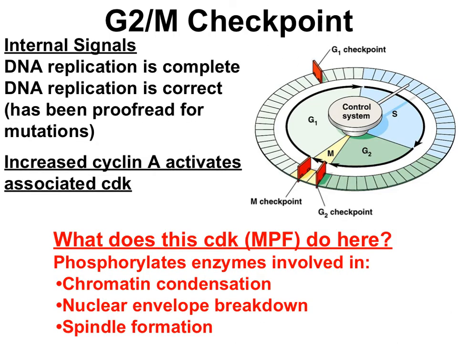Cyclin A and its associated CDK are sometimes called MPF, for mitosis promoting factor. Some of the jobs of MPF just really prepare the cell for the dance of mitosis that's coming up. And these jobs include phosphorylating proteins involved in chromatin condensation. Let's pack that DNA so it's ready to move. Disassembling the nuclear envelope. Let's get the nuclear envelope out of the way for the DNA that's going to move. And forming the mitotic spindle for all of the jobs that the spindle does.